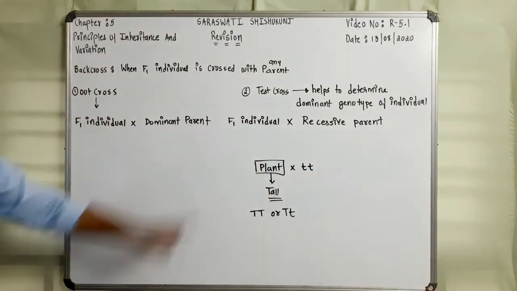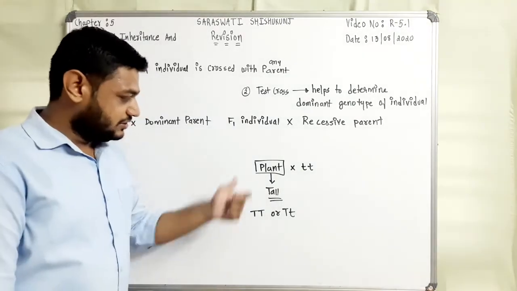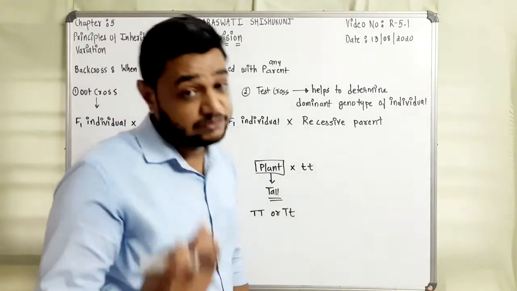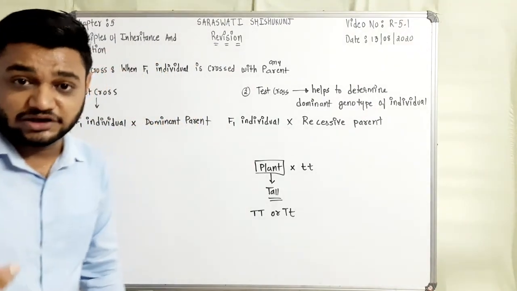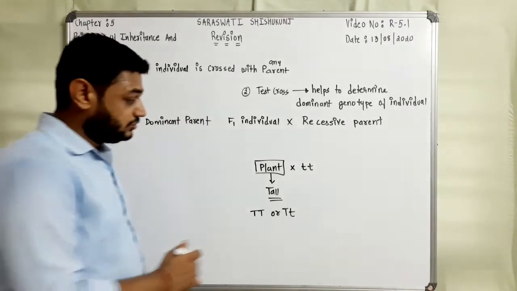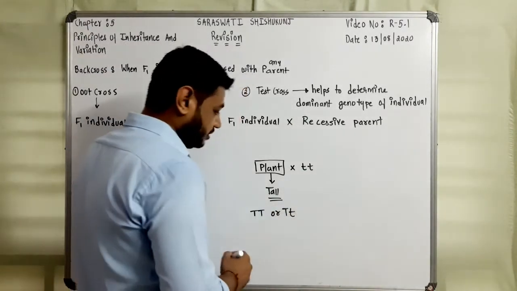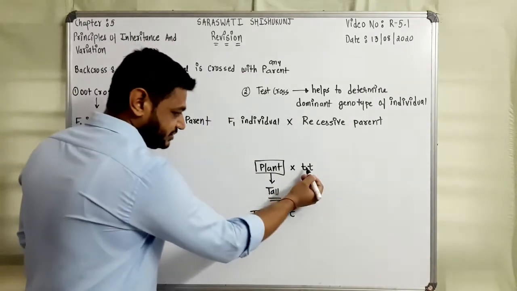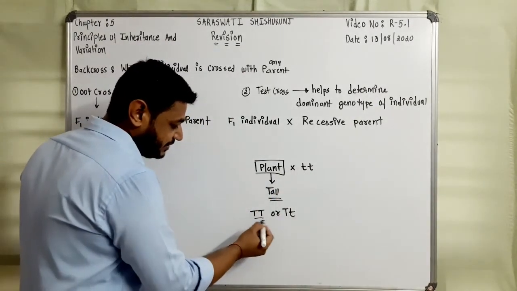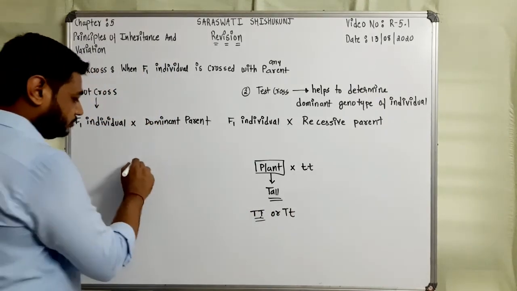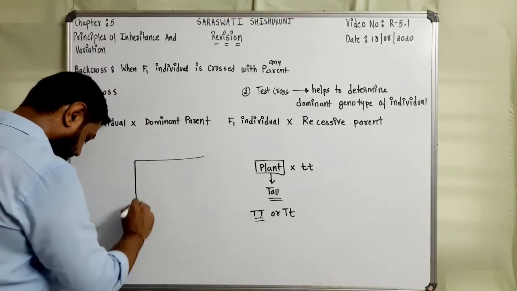So it is a type of test cross. This is the F1 individual, right, having capital T capital T or capital T small t. We do not know this. So when we make a cross, we can get two possibilities. First, if the plant is having capital T capital T, then we need to cross this. So the possible result will be like this.